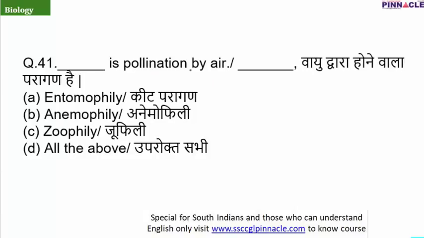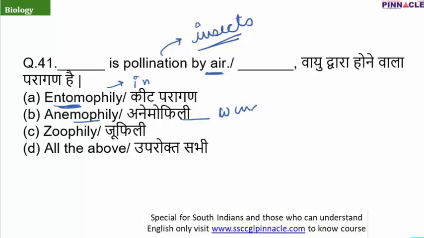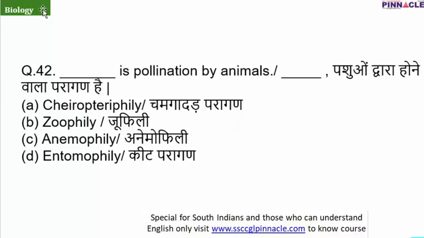Question number 41: dash is pollination by air. Now pollination usually occurs by insects. Maximum pollination occurs through insects, but some part of it also occurs by air. Entomophily, as you know, entomo is the term used for insects, so it occurs due to insects. Anemophily is due to air or wind, and zoophily is the pollination due to animals. So the correct answer is pollination by air, and the correct answer is option B, anemophily.